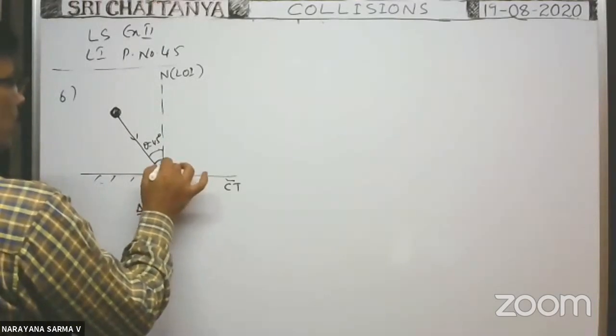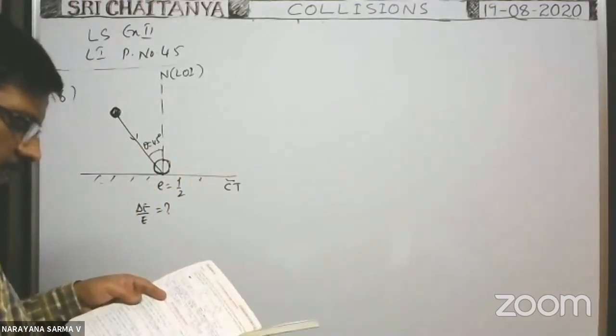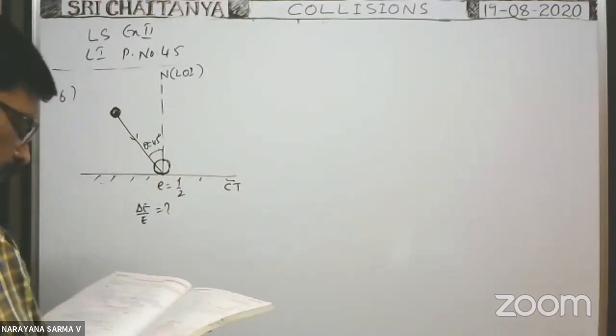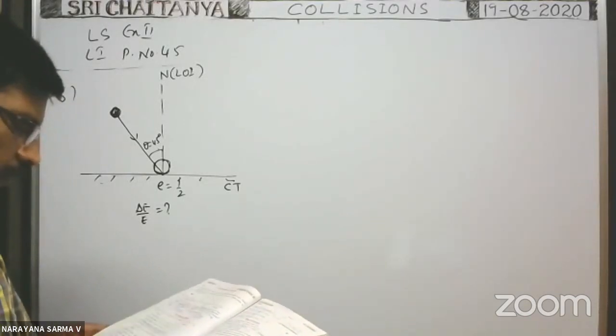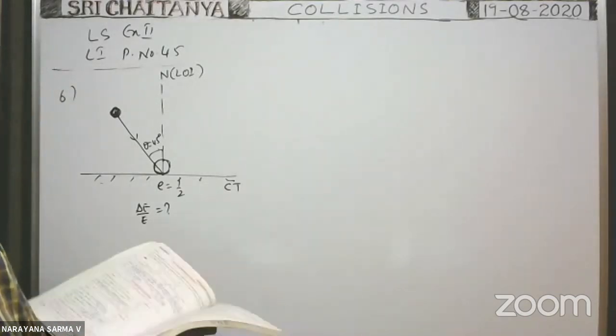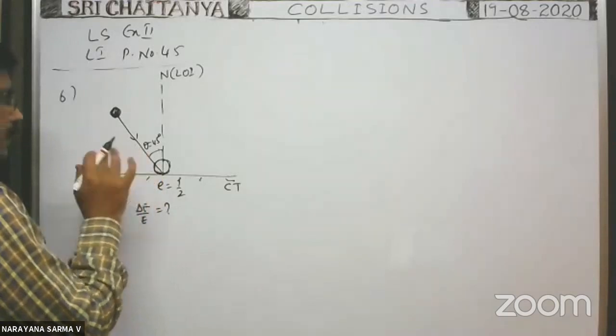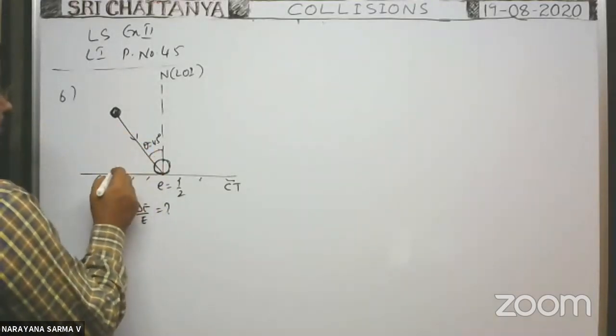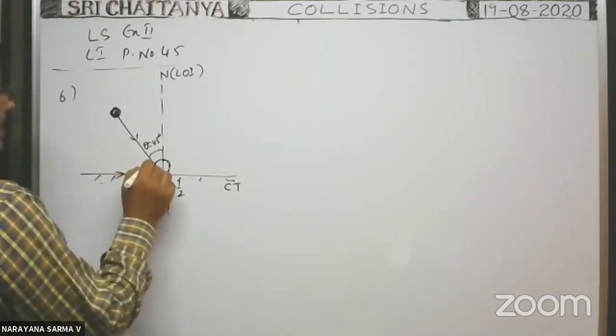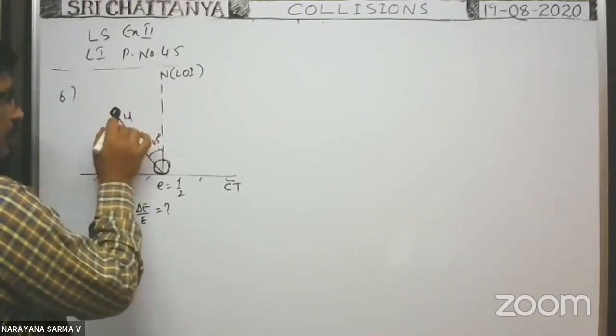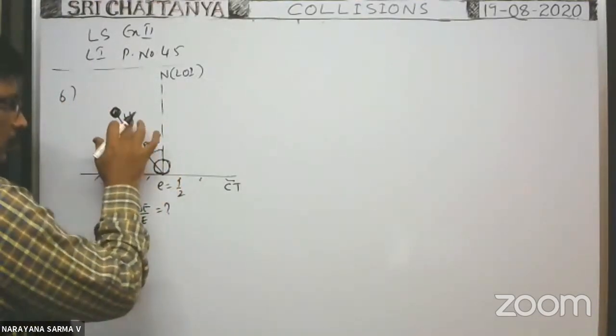While colliding the floor, it is like this. After collision, what about the velocity of the body? Here, before collision, velocity component along x-axis. Suppose the velocity with which the ball is thrown against the floor is say u.